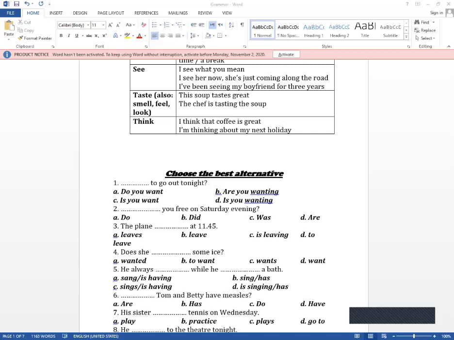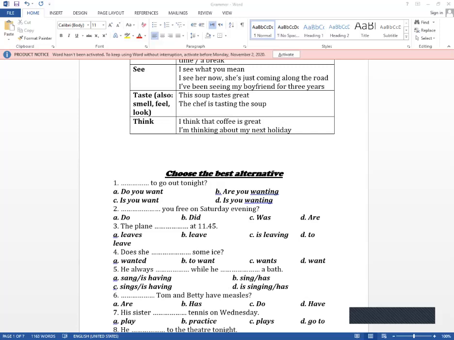Although the question here has tonight, the verb is a stative verb, so I can say are you wanting, but do you want? Number two, you free on Saturday evening. Are you free?